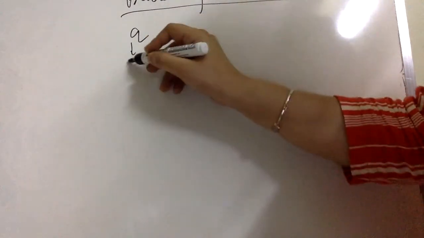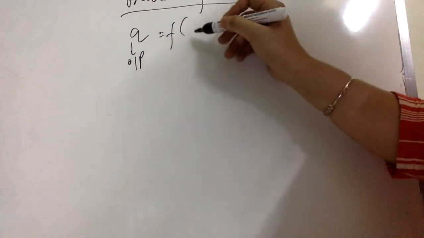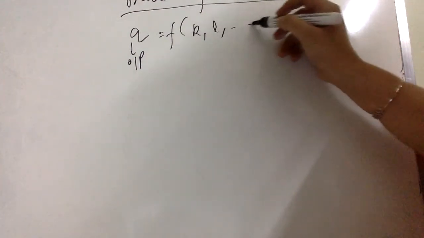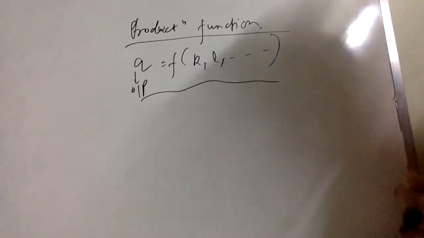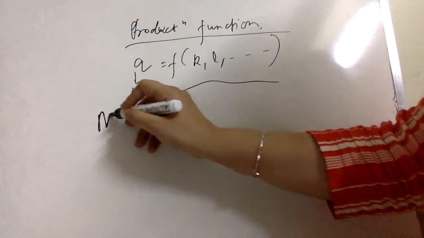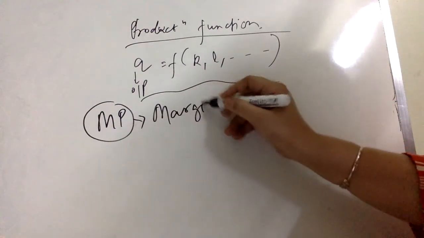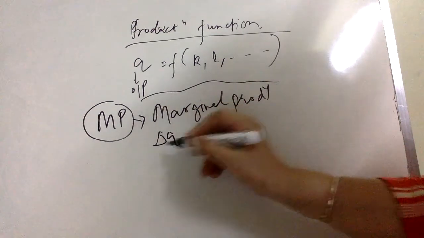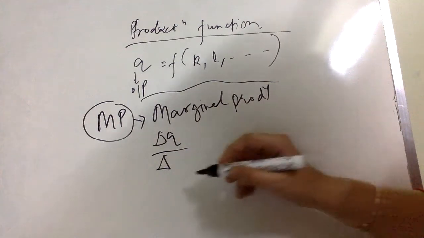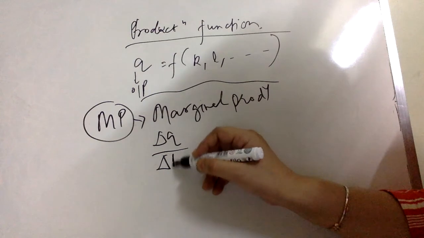So let's say Q defines output, and it's a function of various inputs. The inputs are defined by capital, labor, etc. All right, so that's how production function is defined. And if I write what is marginal productivity, you must have studied in 12th standard as well. What's marginal productivity? It is the change in output with respect to change in the level of input.